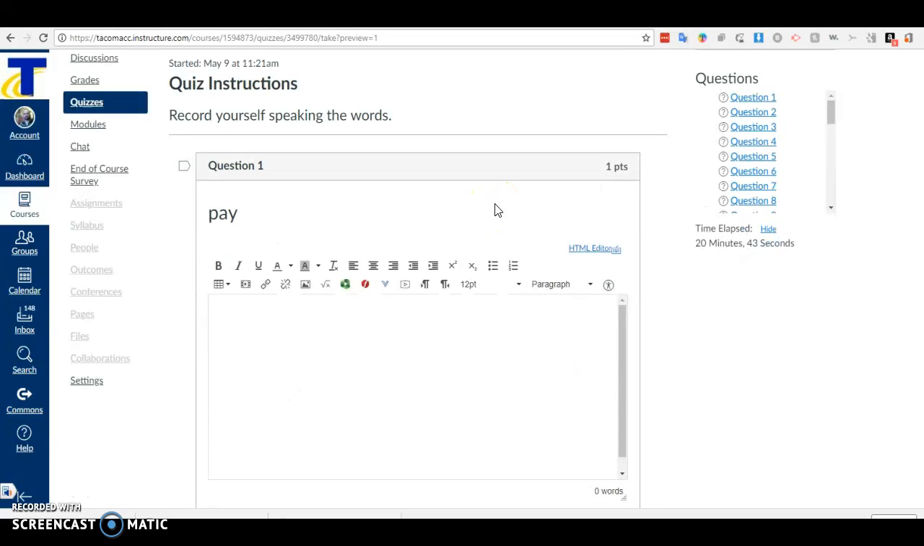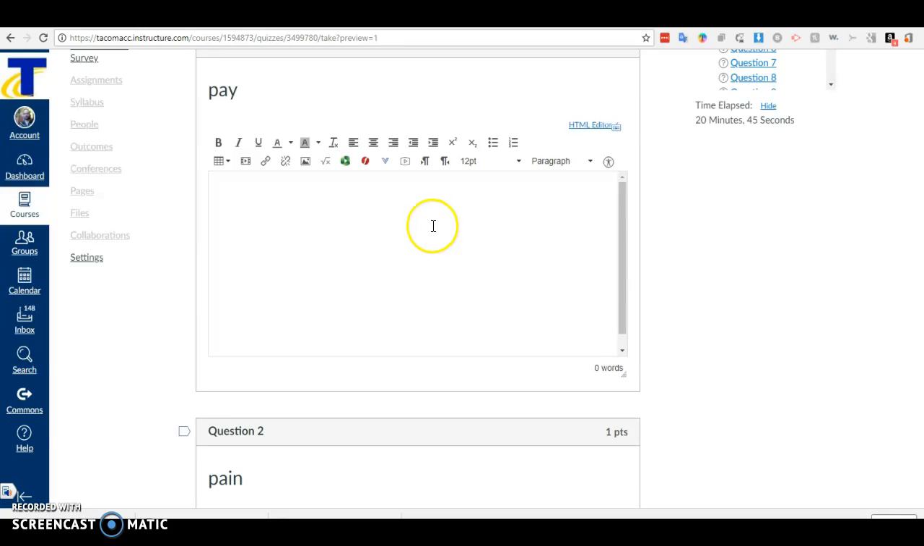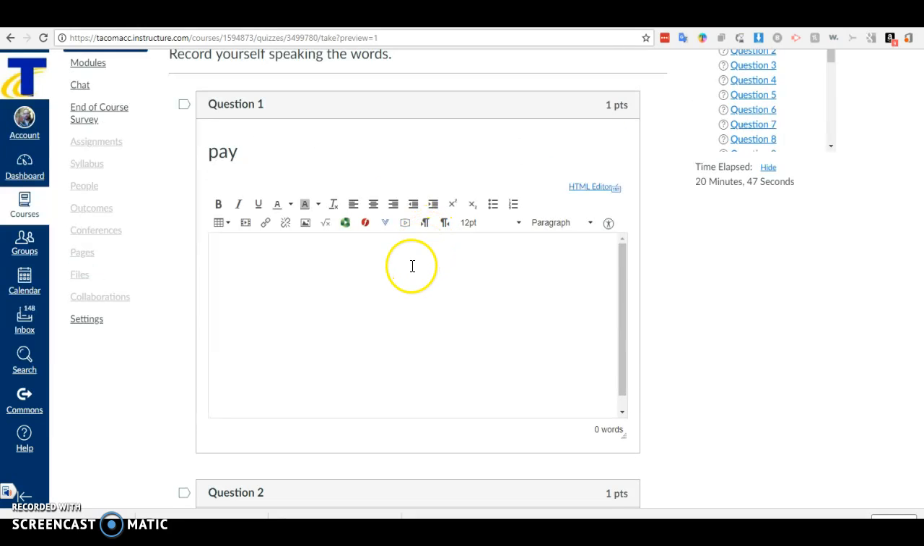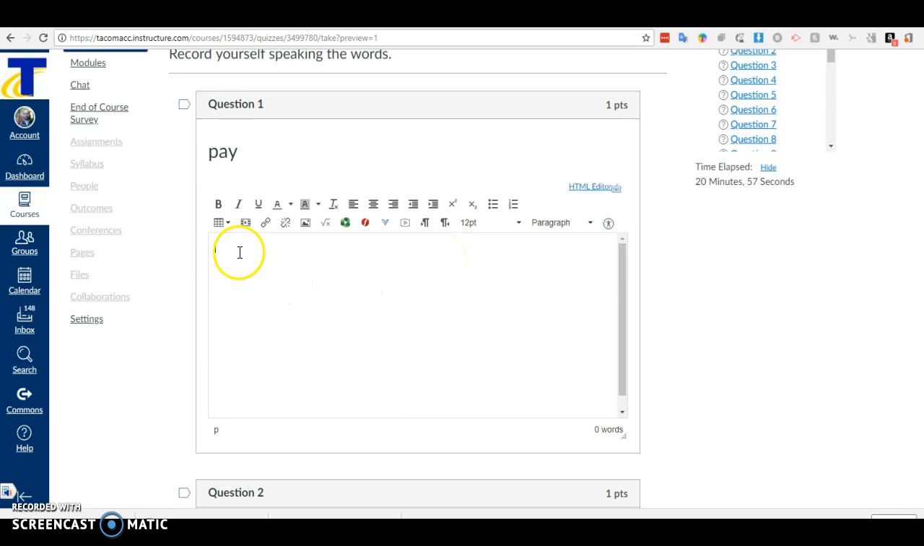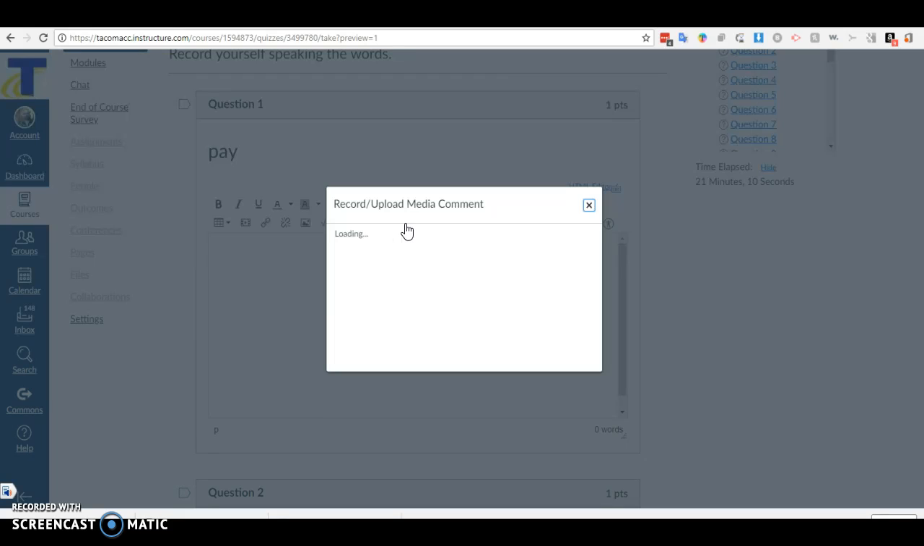How to record sound in Canvas. Here we have an exercise for reading and pronunciation, and you'll see there's a box here. I'm going to click in the box and you'll see the flashing line here. And then to record, we go to this arrow here. It says record or upload media. I'm going to click on that.